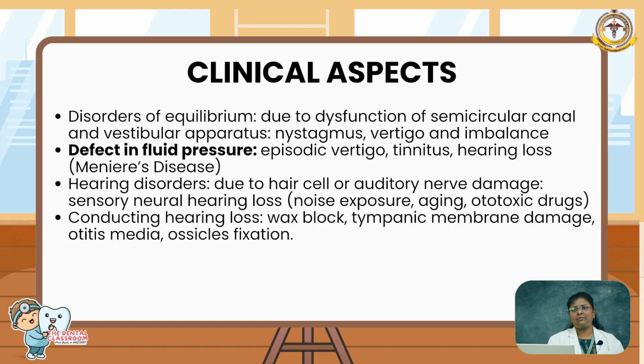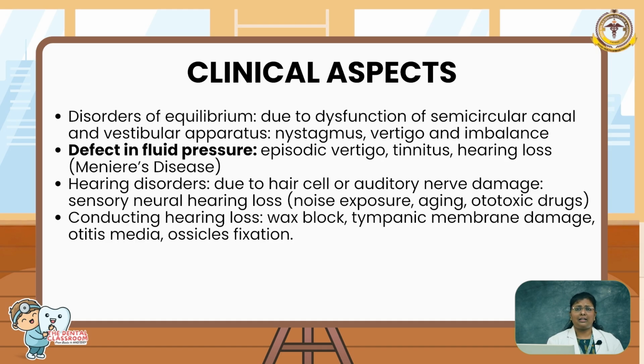Then hearing disorders, we can classify into sensory hearing loss and conductive hearing loss. Sensory hearing loss is whenever there is damage to the hair cells or damage to the auditory nerve, that is the vestibulocochlear nerve. So this results in sensorineural hearing loss.